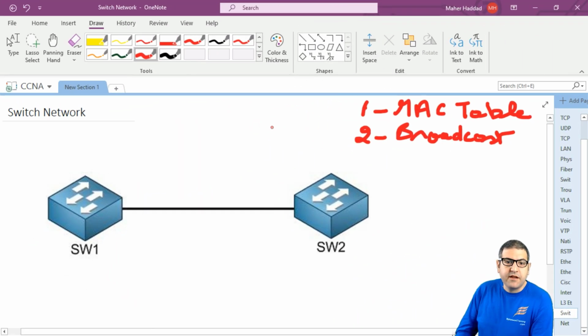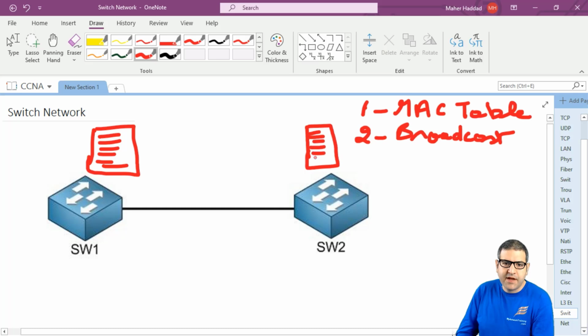The other problem you may encounter is this: let's imagine that the switch can handle a lot of MAC addresses, and forget about the broadcast problem now. Let's imagine that it can handle all the MAC addresses, and the switches are connected to the internet, to all switches. We don't have routers, so every switch has all those MAC addresses in its MAC address table. In fact, it's not possible, but just imagine that it is.